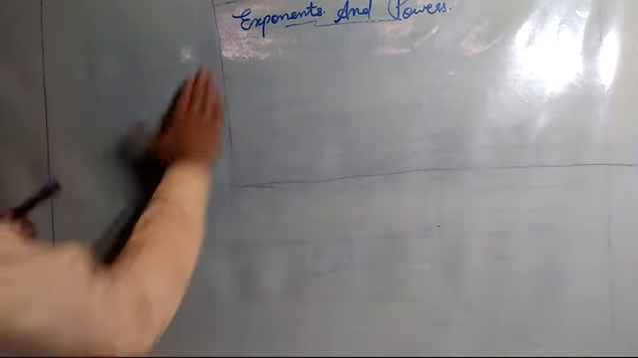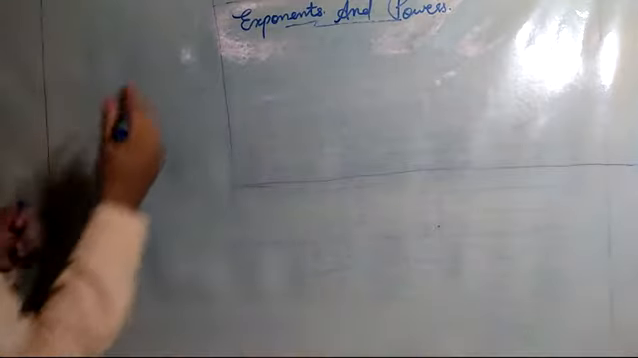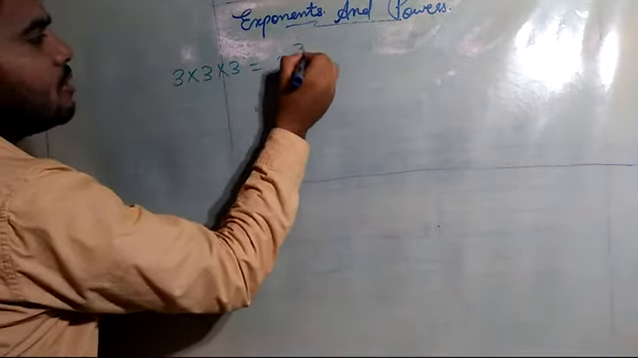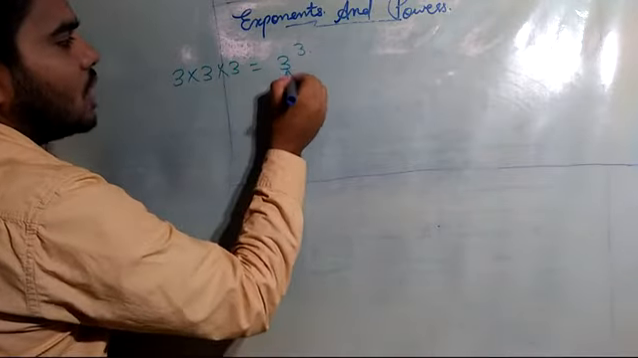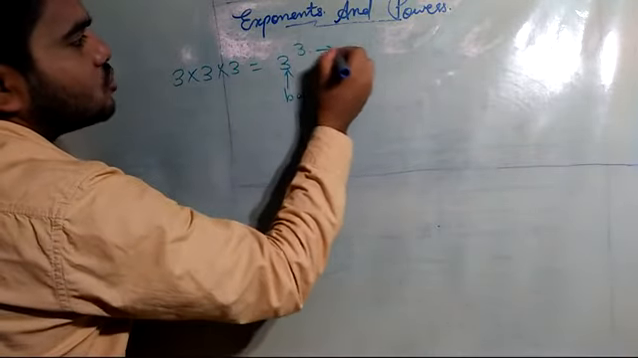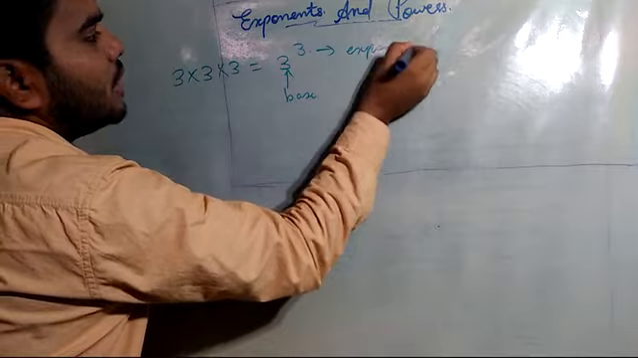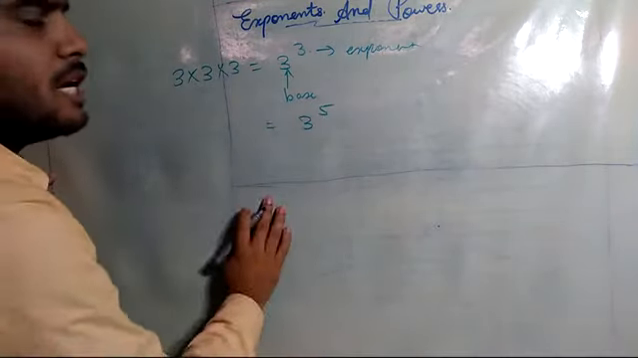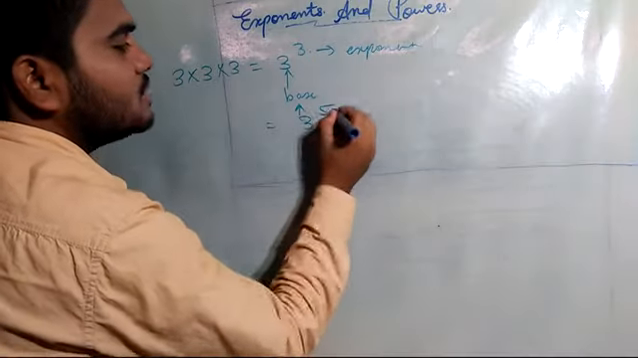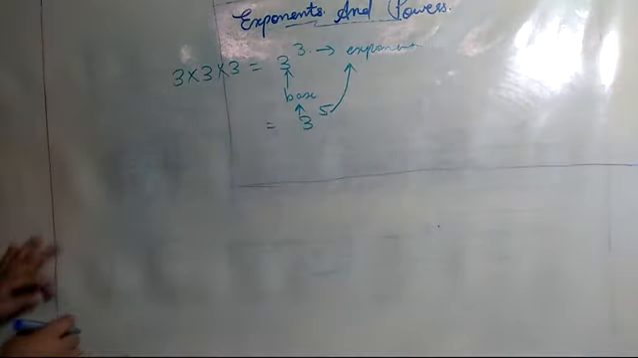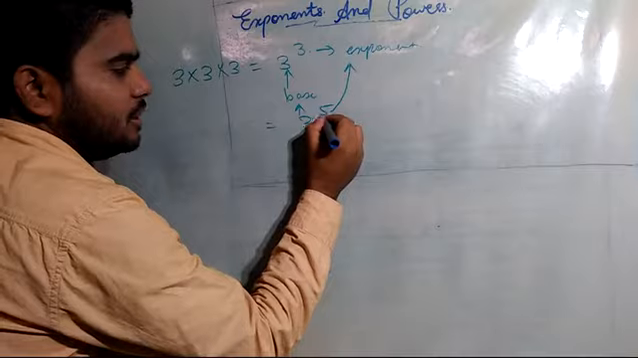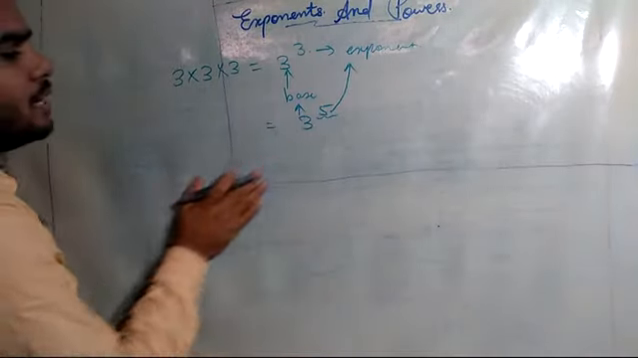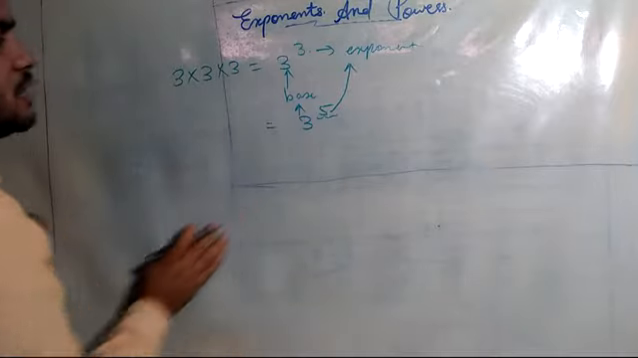Now, as I have shown you, 3 multiplied by 3 multiplied by 3 is equal to 3 raised power 3. This is called the base and this is called the exponent. If I write 3 raised power 5, that means 3 multiplied 5 times. This is the base and this one is the exponent. Now there is a certain limitation: this 5 should be an integer. Right now we will be seeing the integral form.